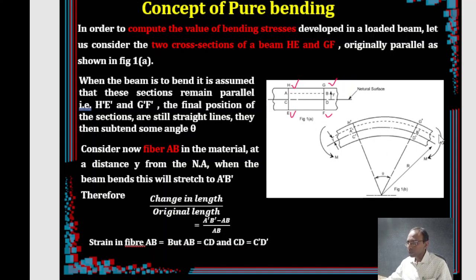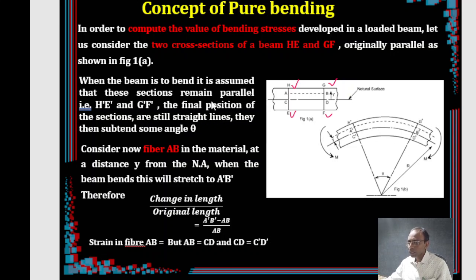When the beam goes upwards, the points that we have marked on these fibers also get distorted and go to different locations. But here is an interesting point. As we said earlier, we have made an assumption that plane sections remain plane before and after bending. So HE and GH are parallel now.